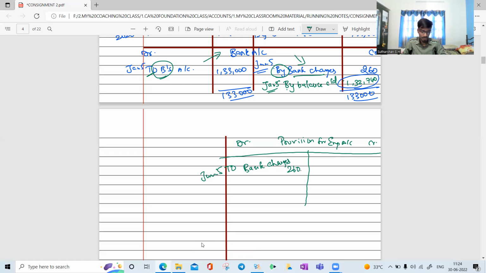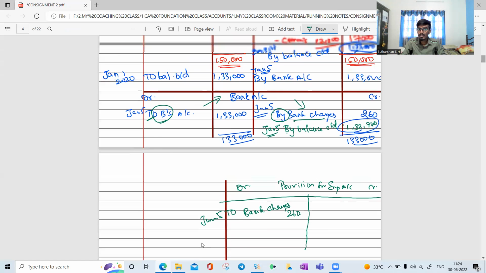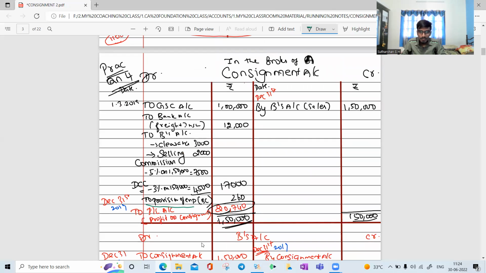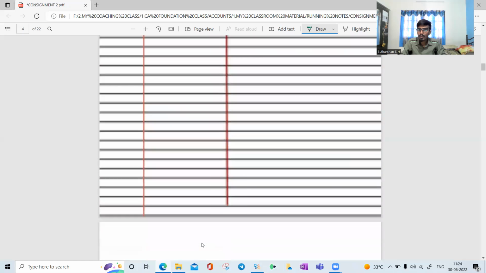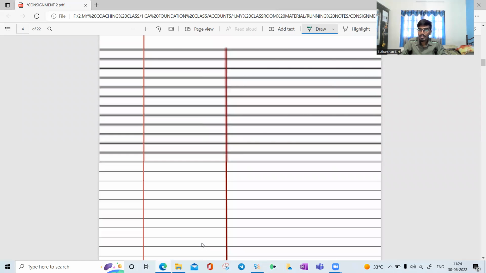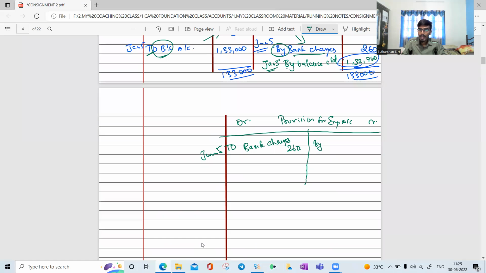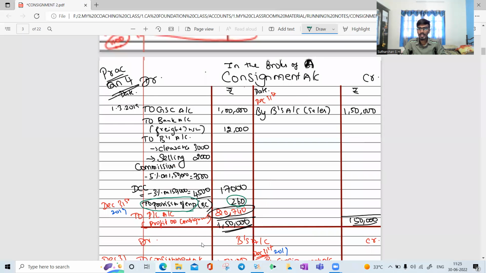So bank charges is 260. Okay. And this is happening on Jan 5, right? So in the consignment account itself, we are creating a provision, right, Sneha? We have created the provision on 260. So we need to bring it down. By balance brought down 260. So we are totaling 260. 260 will be equal. There is no balancing item. Kindly look at one more video in the recorded session so you will get the idea.